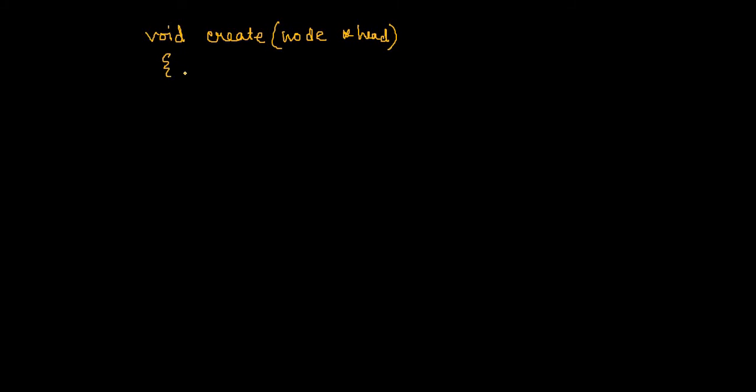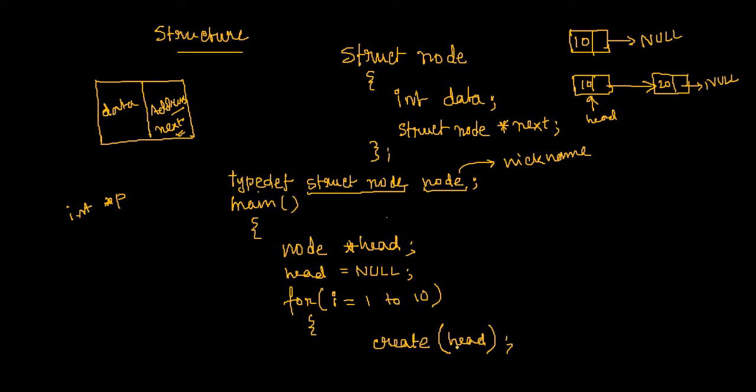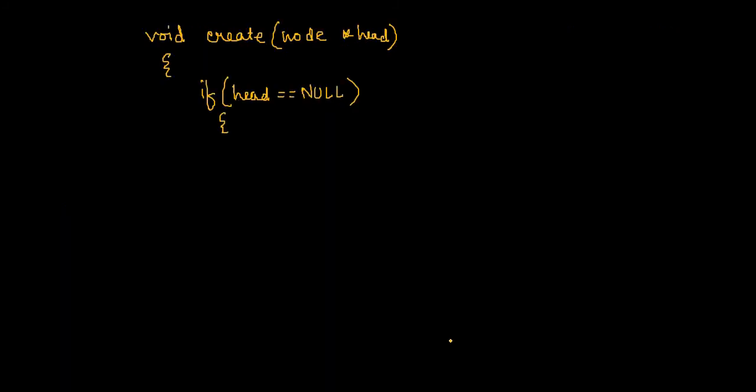Fine. Here I can check whether I'm calling it the first time or not. So I have to check if head equals null or not. If this condition is satisfied, it means the create function is called the first time.